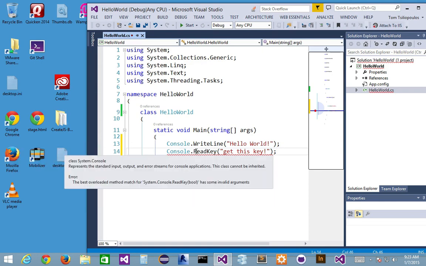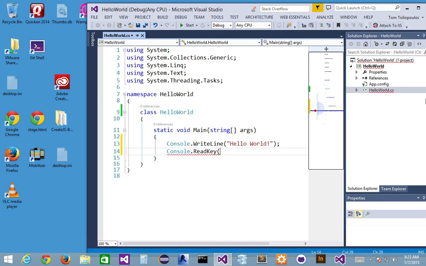There is no overload that allows me to put in a string. That means there is no signature that's been written for the method or for this object read key that allows me to put in a string. That's why the squiggly line is there. So it's really important for us to notice what methods we're allowed to use, the signatures for the methods we're allowed to use when we write stuff.